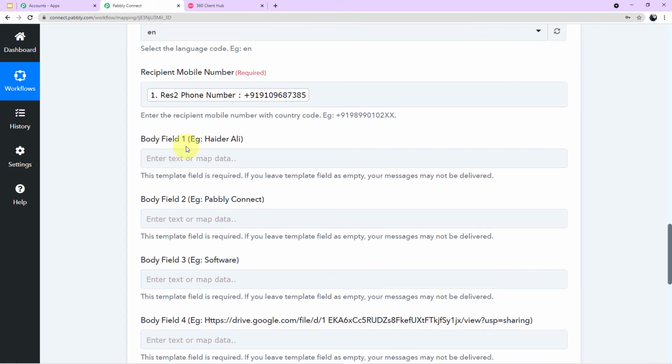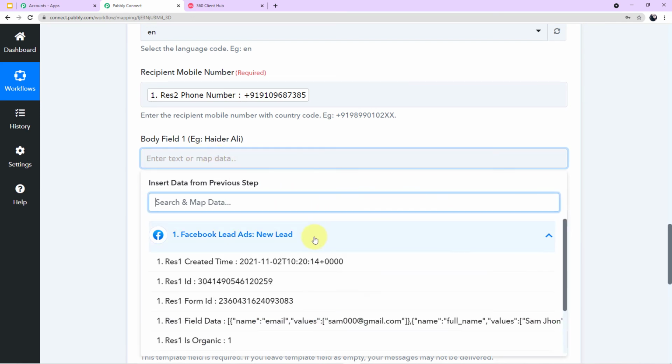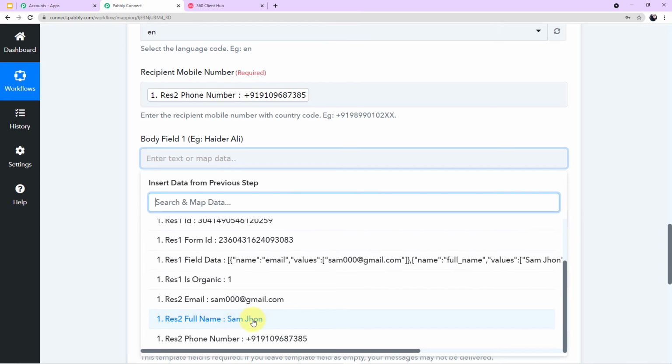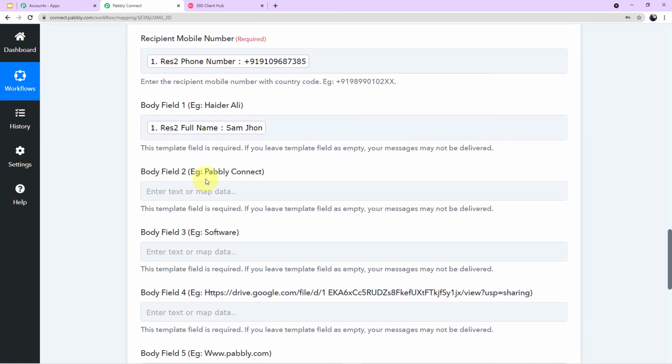Now the body fields have started. As I have shown you before in my template, I have 6 body fields there, and in front of every body field an example is given so that you can understand what we have to fill there. In body field 1, the example given is Heather Ali. So here we have to map the customer name. You click on the field, come to the scroll down, search for the value which is Sam John, and simply map it. Now in body field 2, the example given is Pabbly Connect.